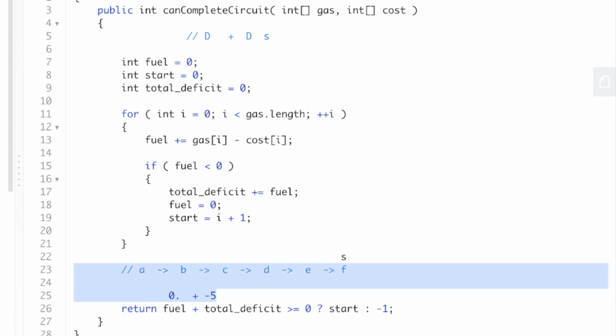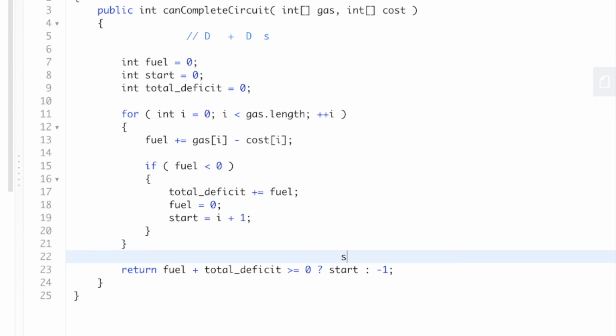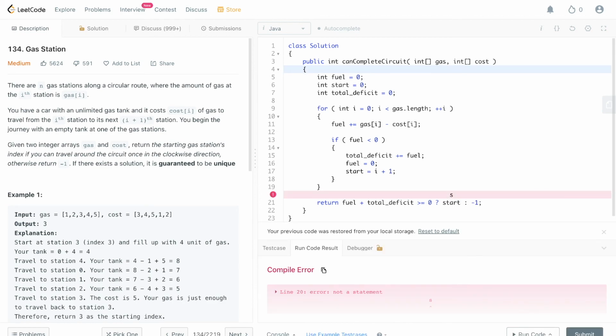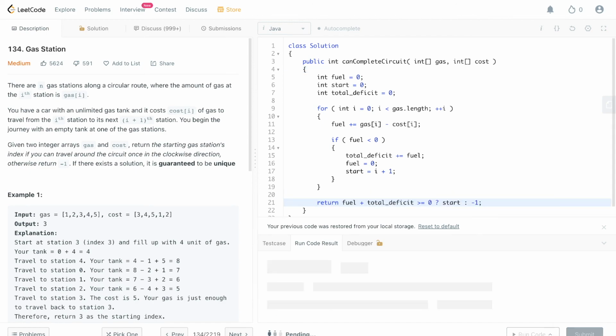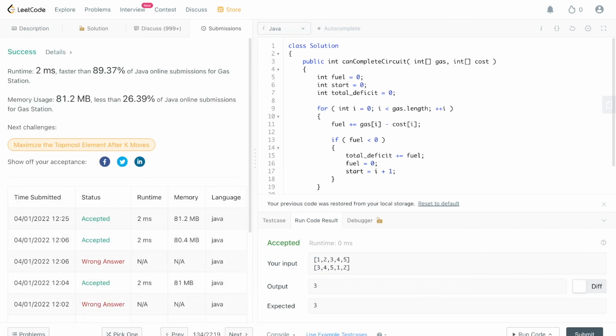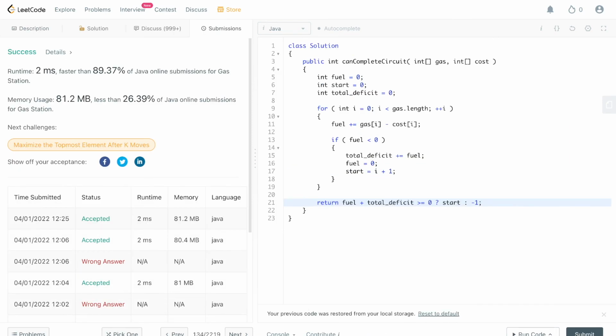Okay, so we're going to run this, make sure it worked, I didn't make any mistakes, get rid of all this, clean this up. Why do I have an S there? Get rid of that. Cool, let's submit it. All right, cool. So hopefully that makes the problem more clear. And this is O of N, obviously.